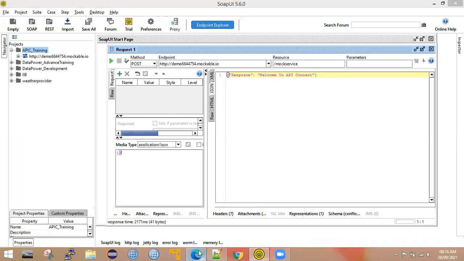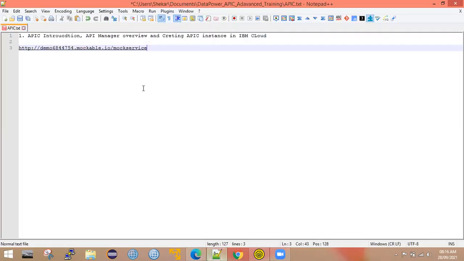Okay. Now I wanted to expose this service as an API in API Connect. In most projects as well, whenever you work on any API project, you will do the same thing. There might be services created on any technology, like let's say it might be created on IIB or DataPower.